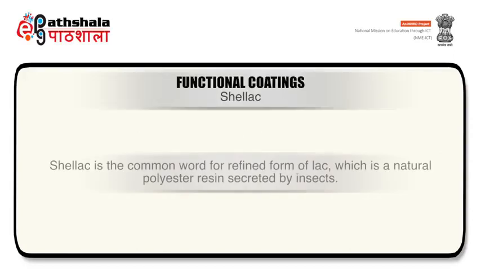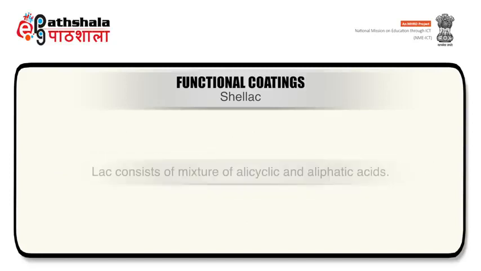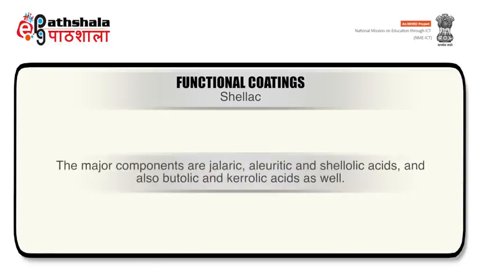Shellac. Shellac is the common word for the refined form of lac, which is a natural polyester resin secreted by insects. Lac consists of a mixture of alicyclic and aliphatic acids. The major components are aleuritic and shellolic acids, and also butolic and laccijalaric acids as well.